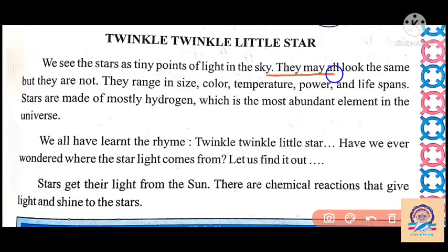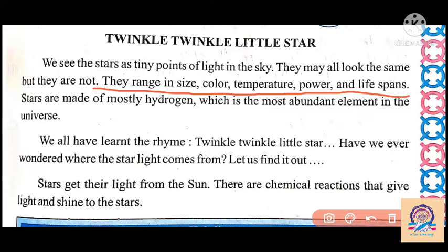They may all look the same, but they are not the same. From the earth we see the stars, but each and every star is different from the others. Some are small, some are big. They range in size, color, temperature, power, and lifespan. Some stars are big, some have different colors also. The temperature and the power of each star are different.